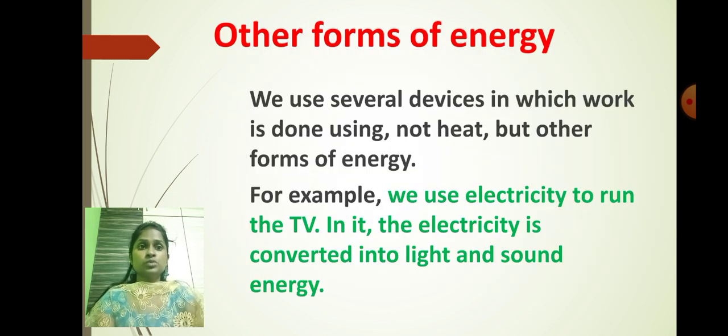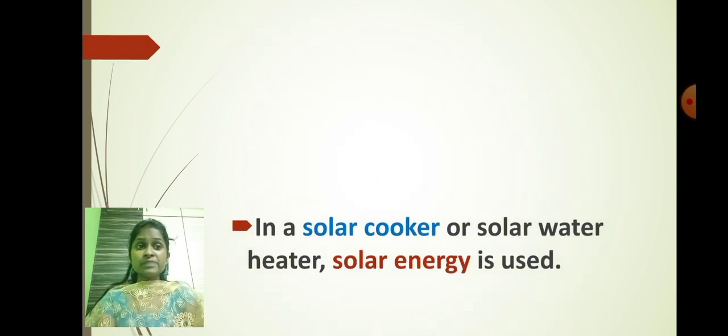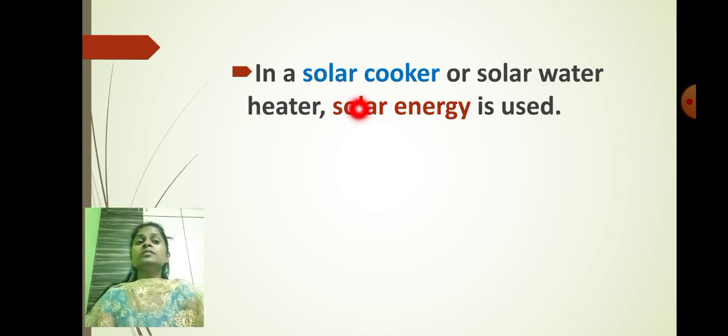Understood? So students, what have we learned today? We have learned that apart from heat energy, there are different types of energy available to us, that is, light energy and sound energy. Like in our case, we use the television. The television uses electricity, and that electricity is converted into light energy and sound energy in the television. What else have we learned? We have learned that the solar cooker and the solar water heater use solar energy.